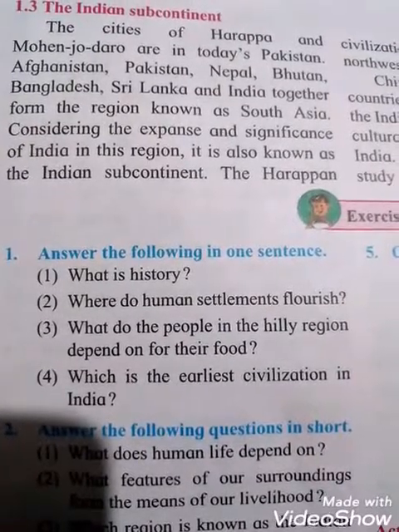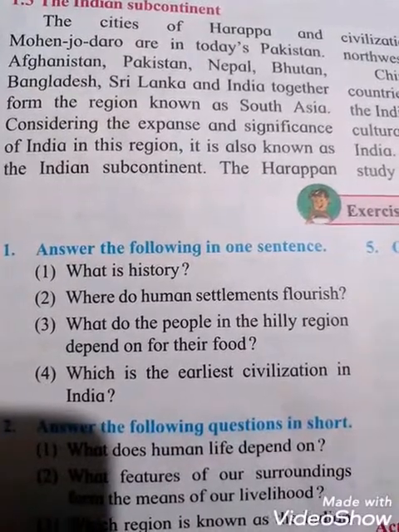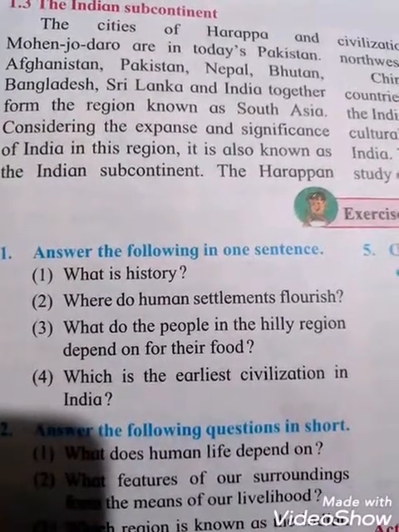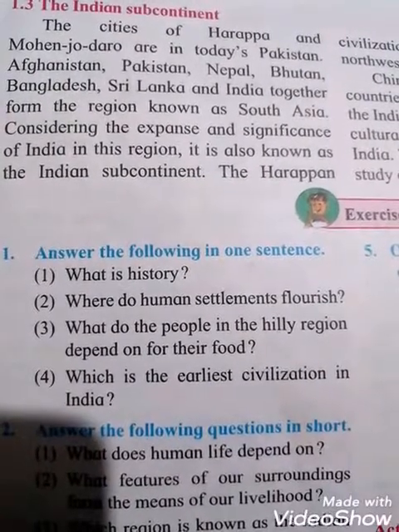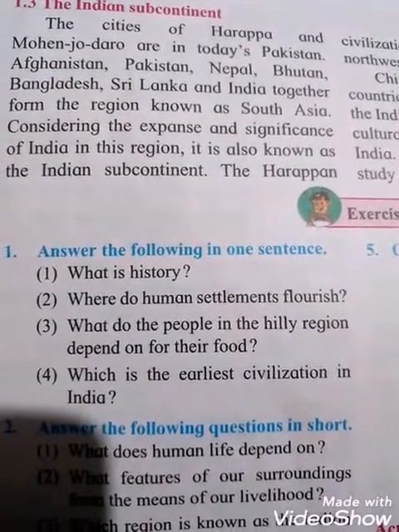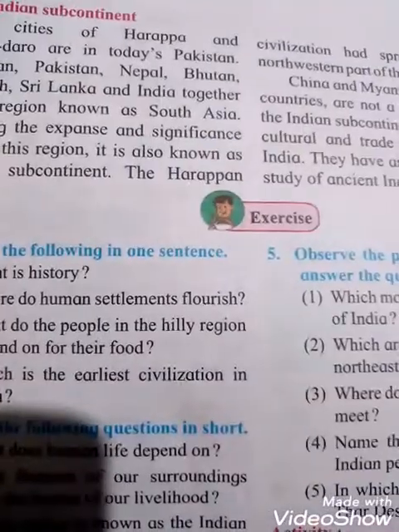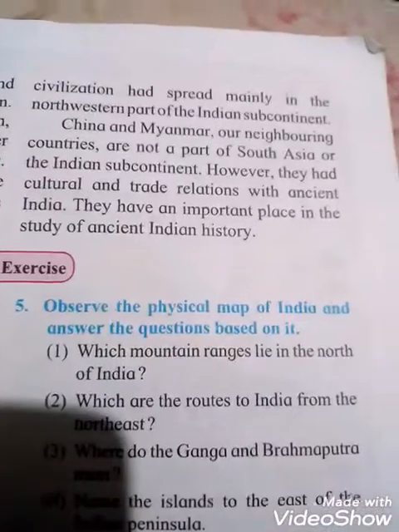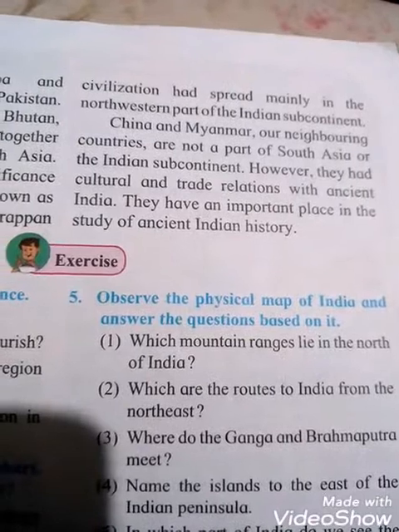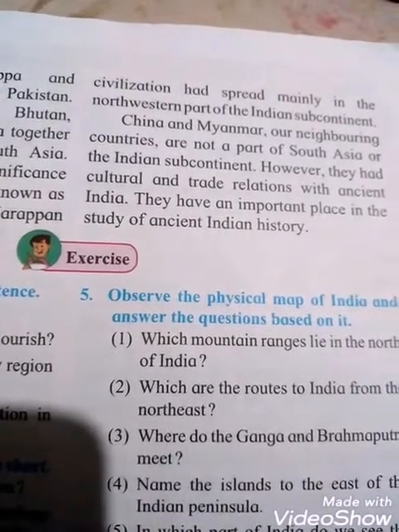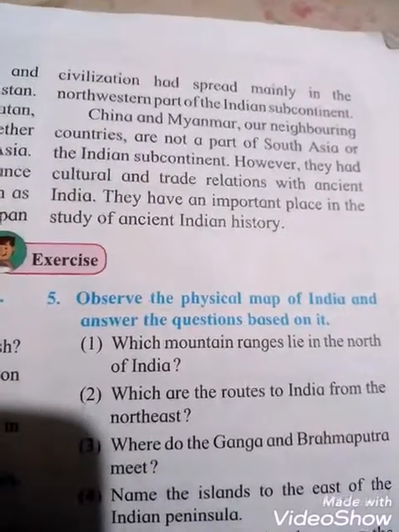Considering the expanse and significance of India in this region, it is also known as the Indian subcontinent. And say students, because of the expanse and importance of India in this region, we can also say it is known as the Indian subcontinent. The Harappan civilization had spread mainly in the northwestern part of the Indian subcontinent. This way the Harappan civilization was spread mainly in which place? The northwestern part of the Indian subcontinent.